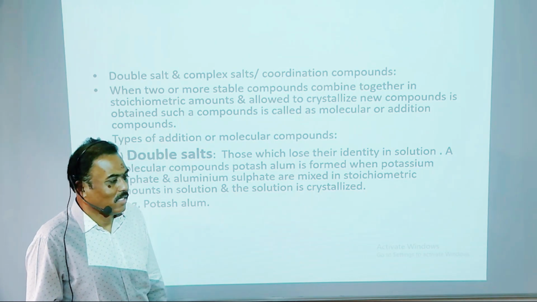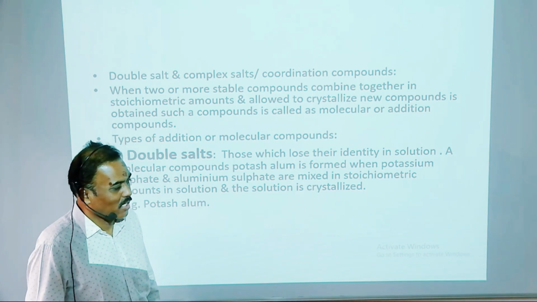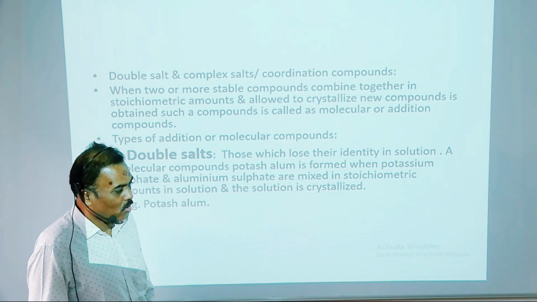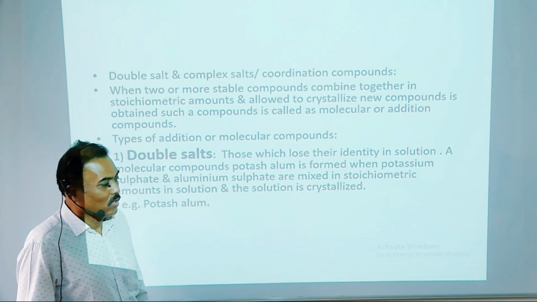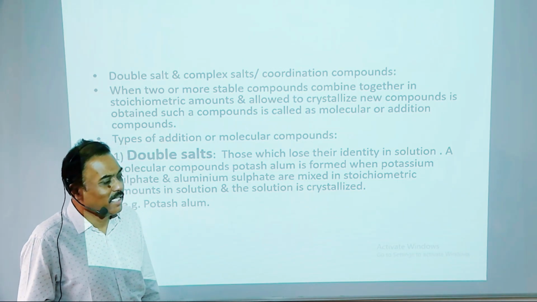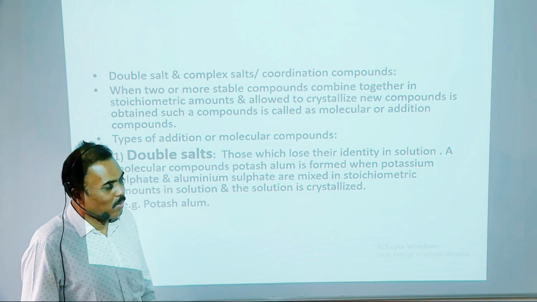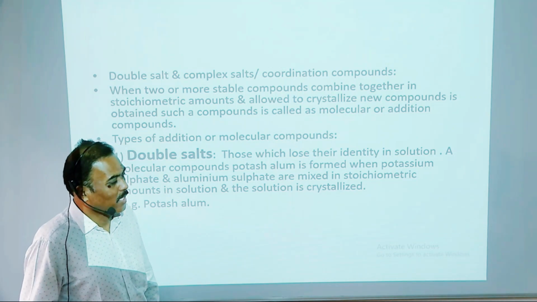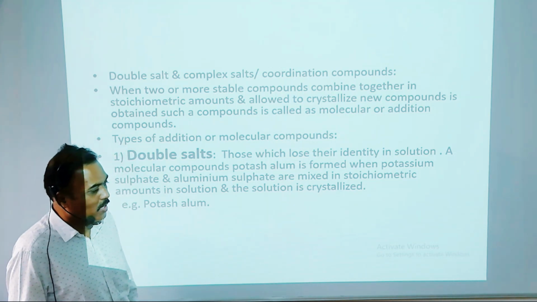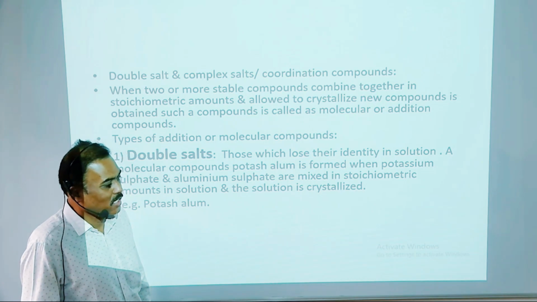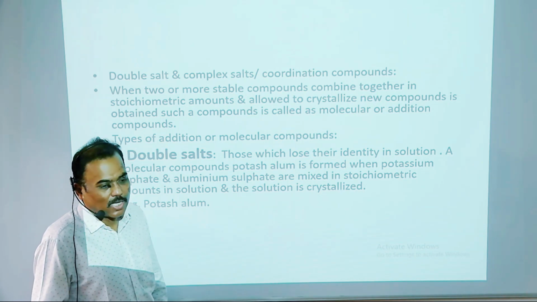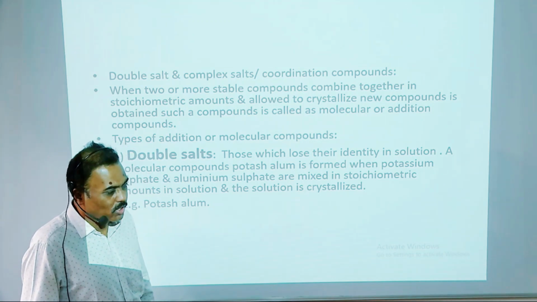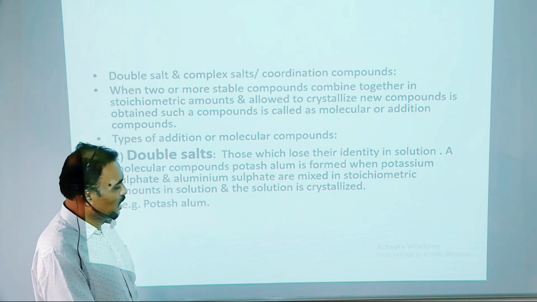Further, there are two types of molecular or addition compounds. First is double salt, and second is complex salt. So what about double salt? Those compounds which lose their identity in solution. A molecular compound like potash alum is formed when potassium sulfate and aluminum sulfate are mixed in stoichiometric amounts, and that solution is crystallized. That compound is called potash alum, and it loses its identity in solution.